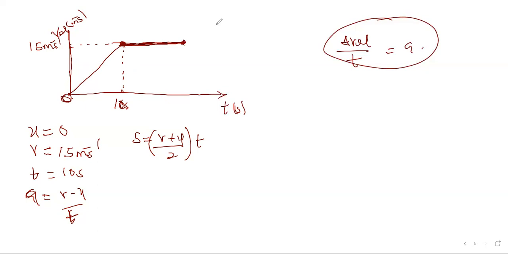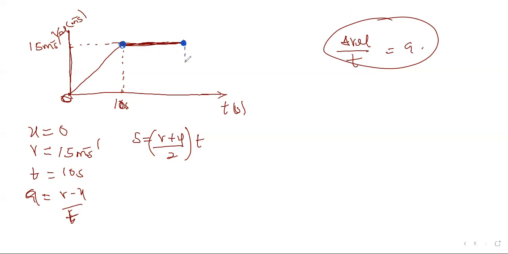The speed here is equal to the speed here. Therefore, whenever you have uniform speed, there's nothing like acceleration. There won't be any acceleration when a body is undergoing uniform speed. Please note this, it's quite important too.